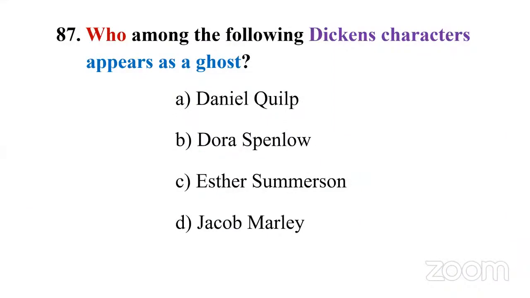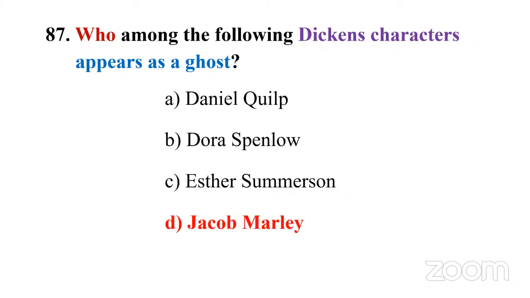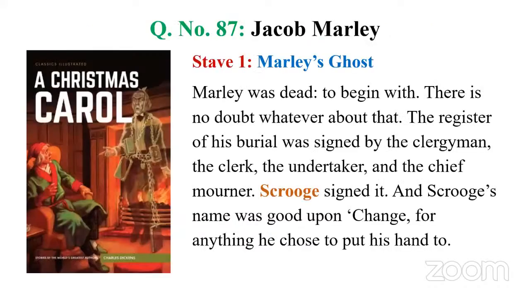Who among the following Dickens characters appears as a ghost? Option A, Daniel Quilp, Q-U-I-L-P. Then B, Dora Spenlow. C, Esther Summerson. D, Jacob Marley. In one of his famous works, especially something connected with Christmas, there's a ghost. And if you can remember that novel, then you can easily narrow down and point out the answer. Answer D, Jacob Marley appears as a ghost in Dickens' work. Which work? A Christmas Carol.